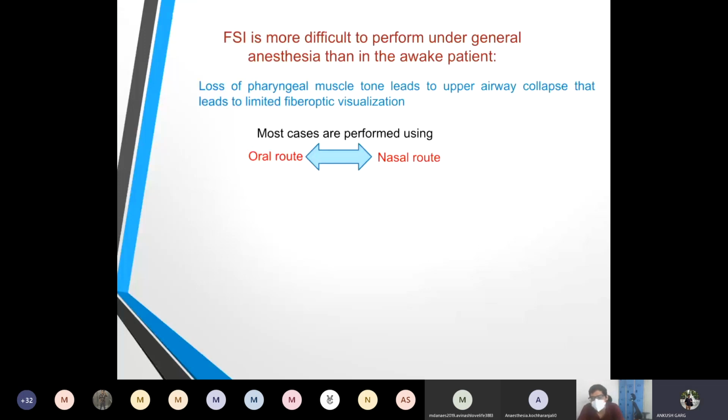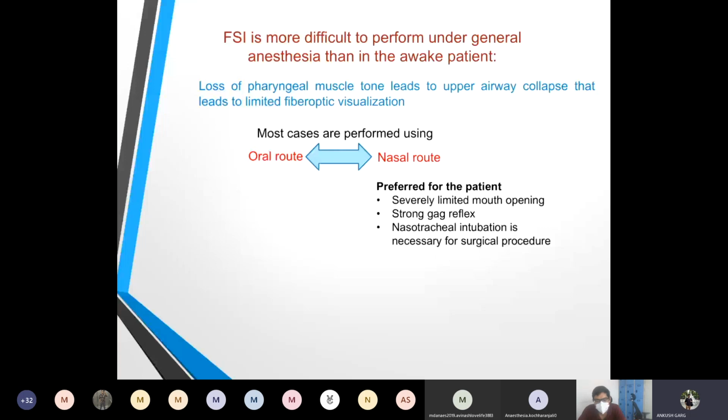We perform an awake intubation. The fiber optic intubation is more difficult to perform under general anesthesia than in the awake patient. There are certain advantages that we have in an awake patient, such as there is no tongue fall and decreased chances of aspiration. The patient is cooperative in an awake state, and we can monitor the neurological status of the patient as well. Apart from that, the patient has spontaneous respiration, and there is presence of pharyngeal muscle tone, which is beneficial during fiber optic visualization.